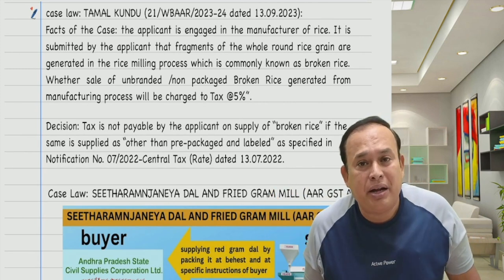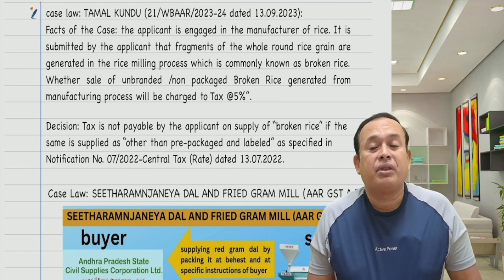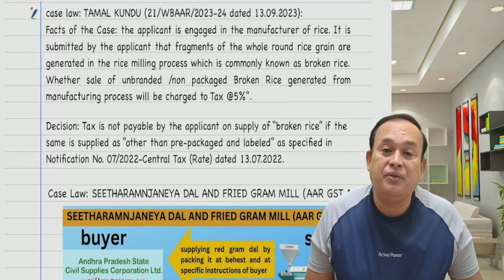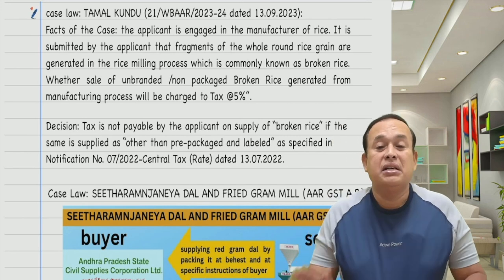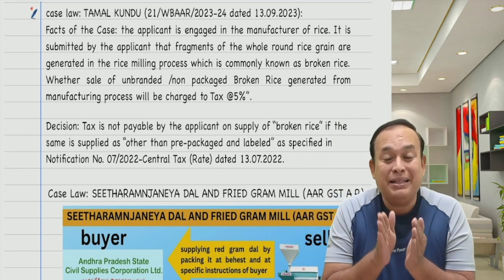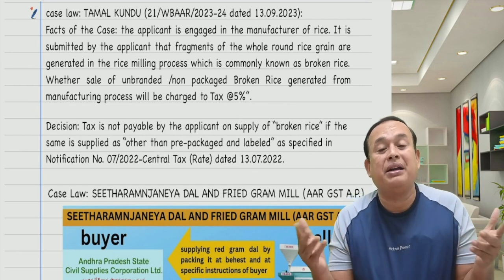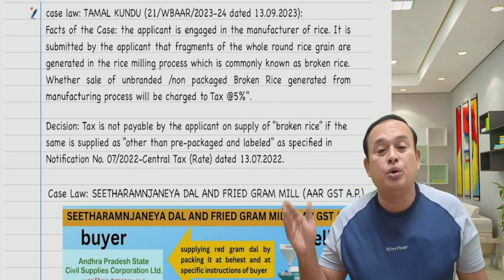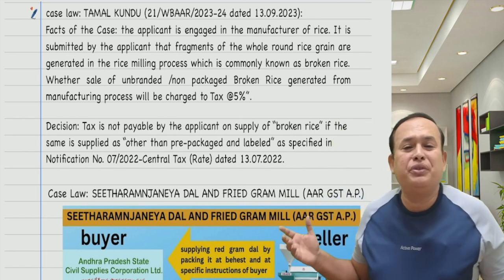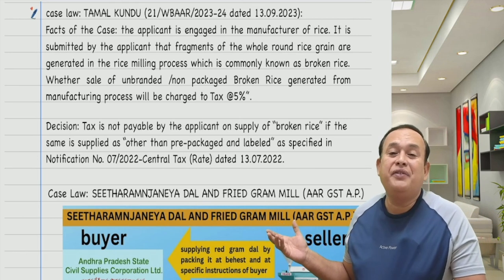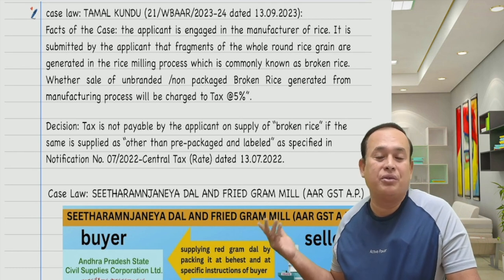Whether it is a pre-packed commodity, the Authority for Advance Ruling, Andhra Pradesh, very clearly gave the ruling that since the packing was done by the supplier only after identifying the buyer, it is not a pre-packed commodity. Resultantly, the supply of goods is not covered as a pre-packed commodity, therefore not liable to pay GST.